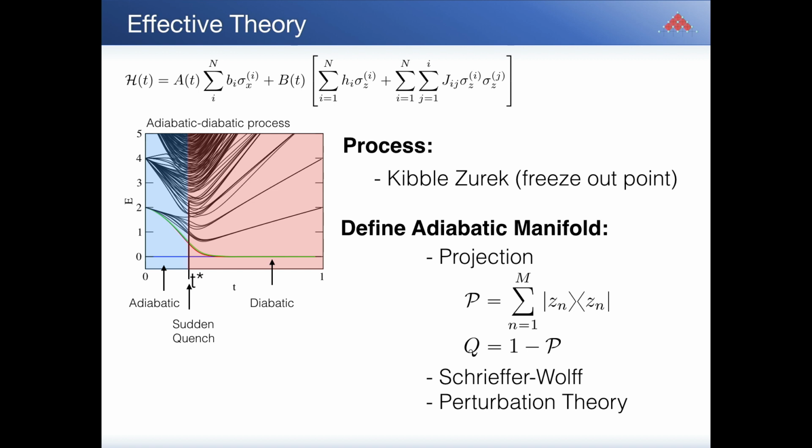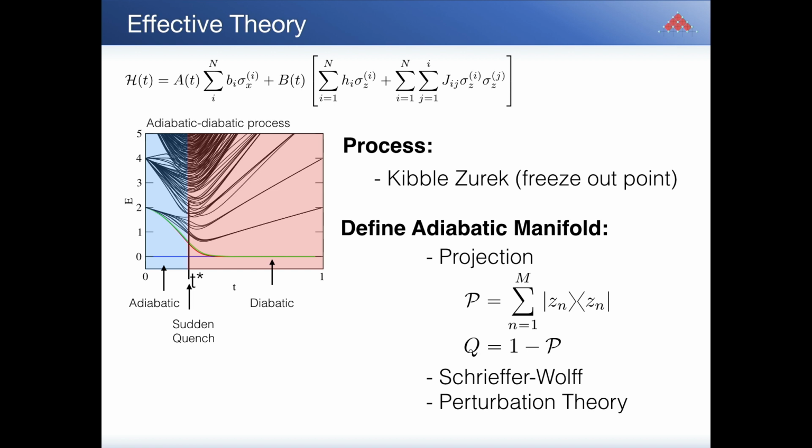And the reason is that during the adiabatic evolution, the contributions in our configuration actually change, while in this diabatic region, we have this freeze-out, which means that the contributions don't change anymore. We just have diabatic transitions within this adiabatic manifold.